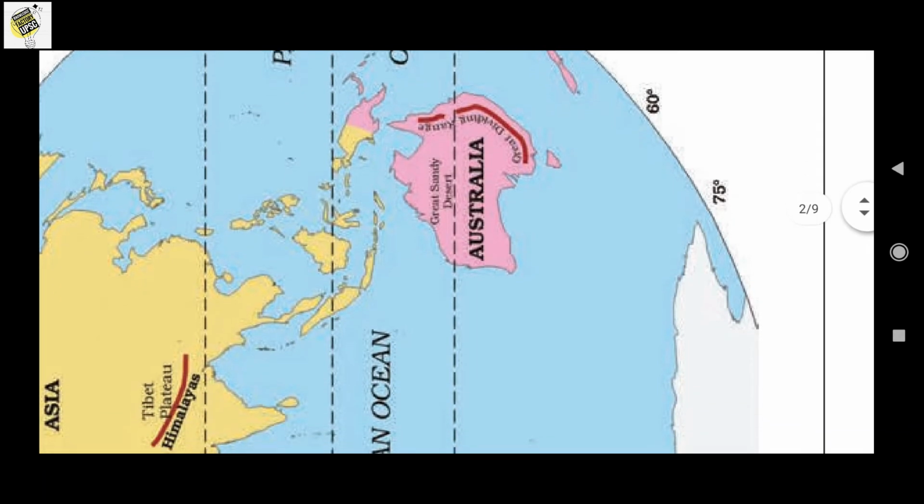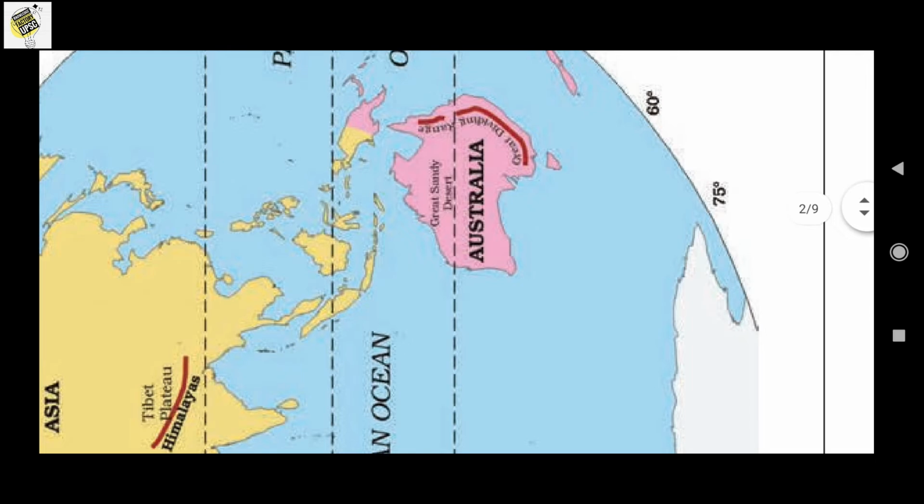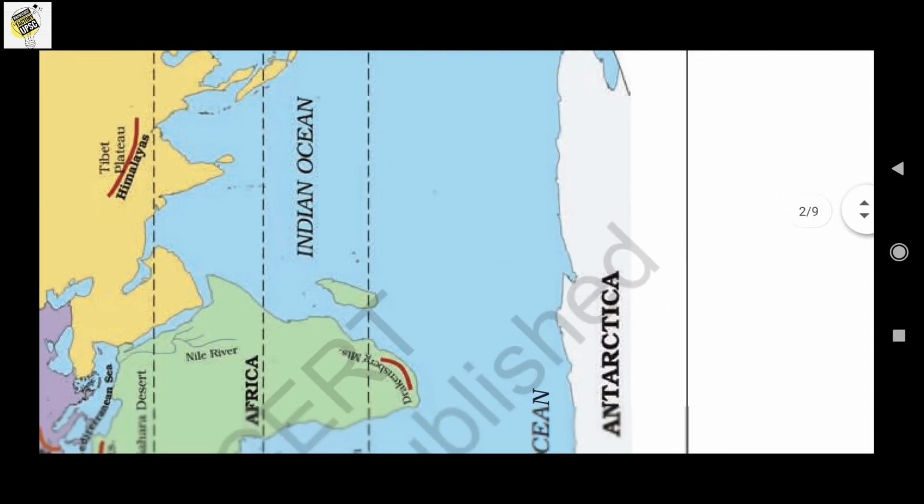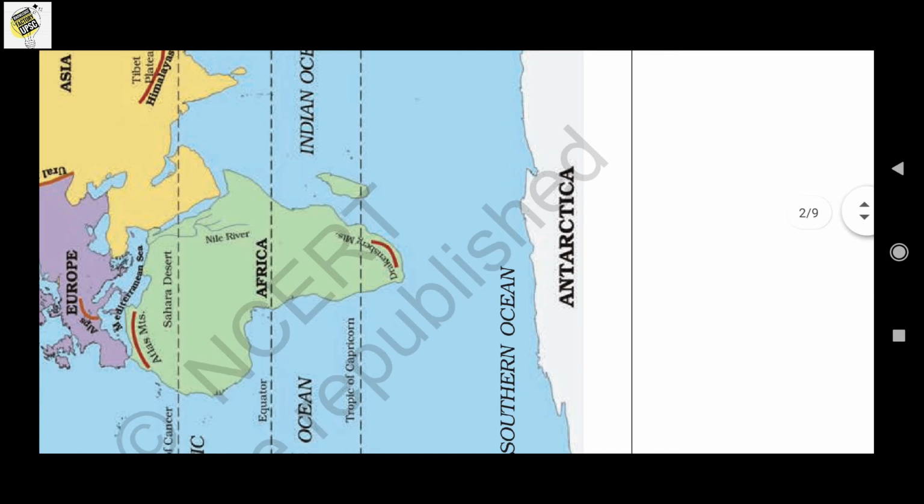Okay, so we can also find there are important landforms in Australia, and those are the Great Sandy Desert and also the Great Dividing Range. So there is the Great Sandy Desert and the Great Dividing Range that we can find on the map in Australia. So let's look into the next continent, that is Antarctica.